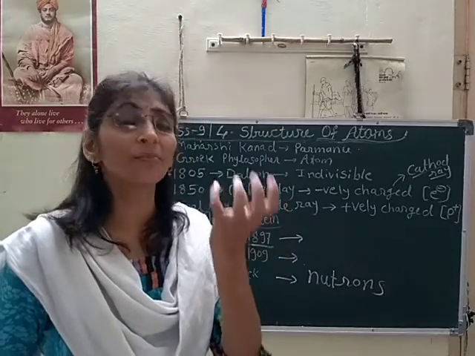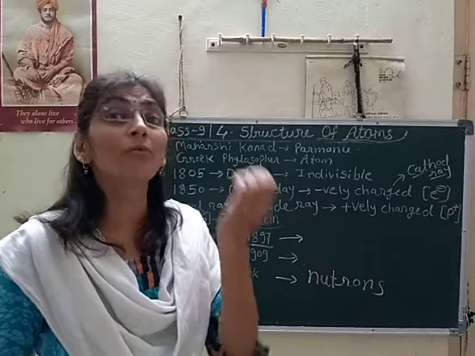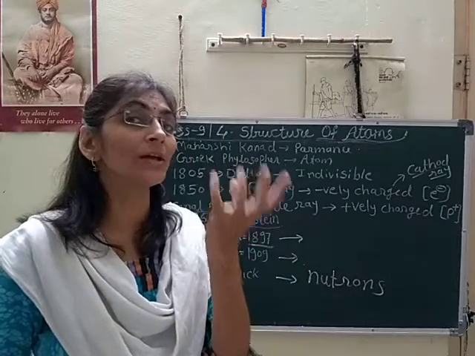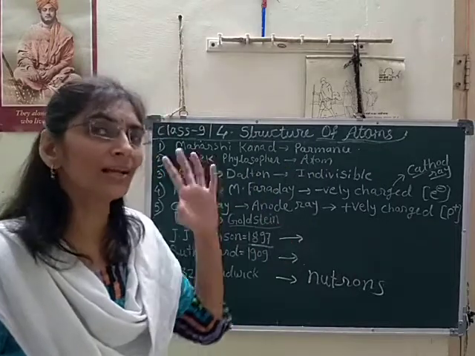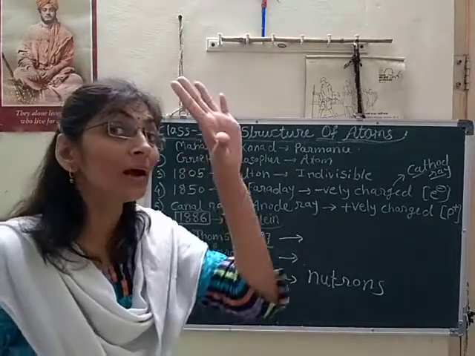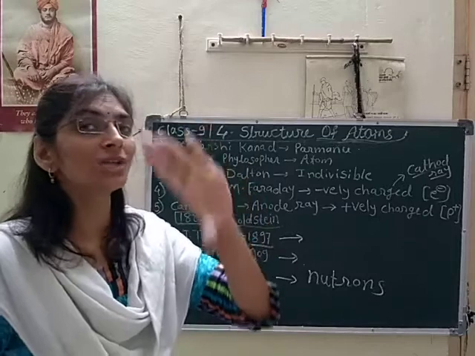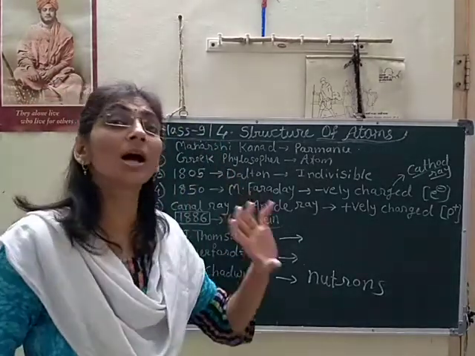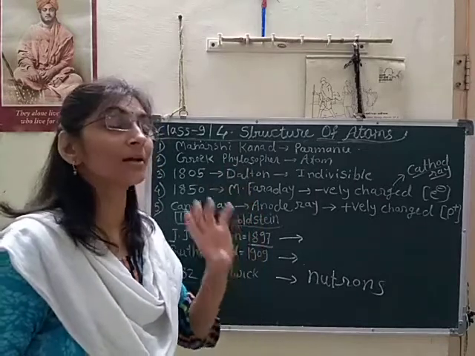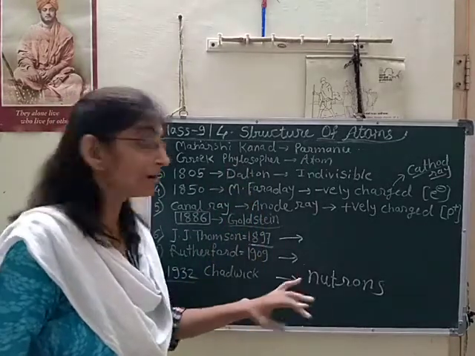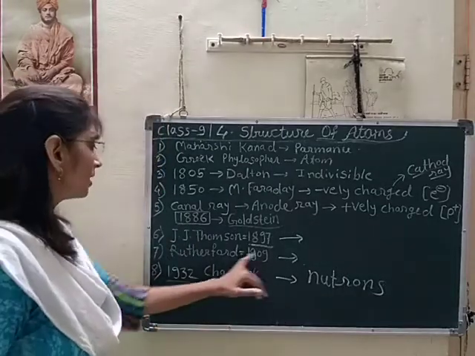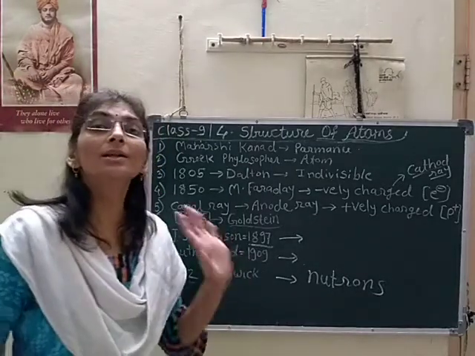Still, the mass of helium is 4 units, so he concluded that there must be another neutral particle present inside the nucleus, and those neutral particles are nothing but neutrons. So Chadwick in 1932 discovered the neutrons.